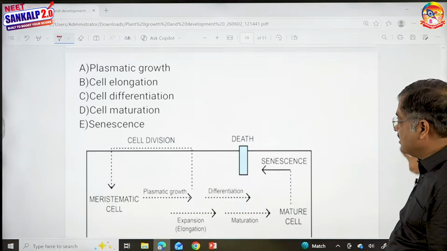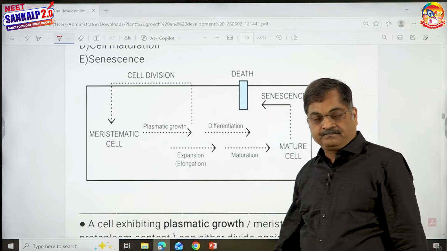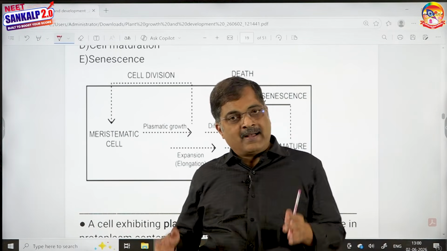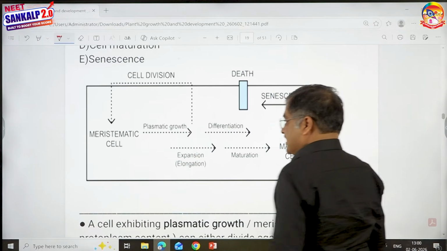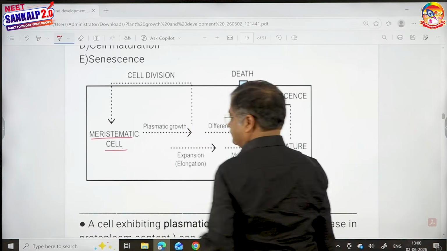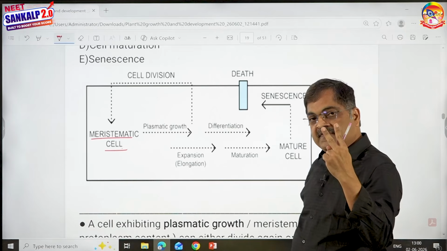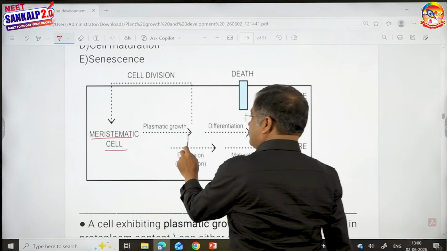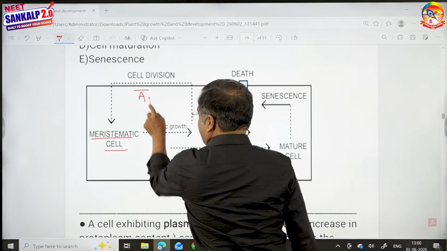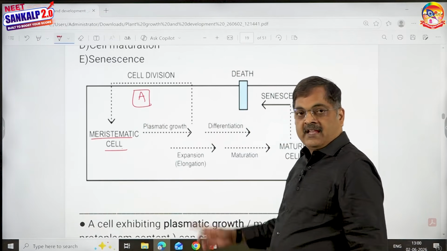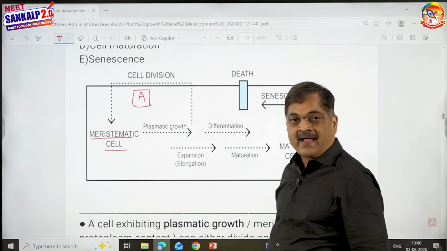Then we talk about the development in a cell. We'll be discussing the development occurring in a cell. First, look here. This is a meristematic cell. There are two options for meristematic cell. Either it can show increase in protoplasm and can divide. This is option number one. It keeps on dividing and becomes a meristematic cell.